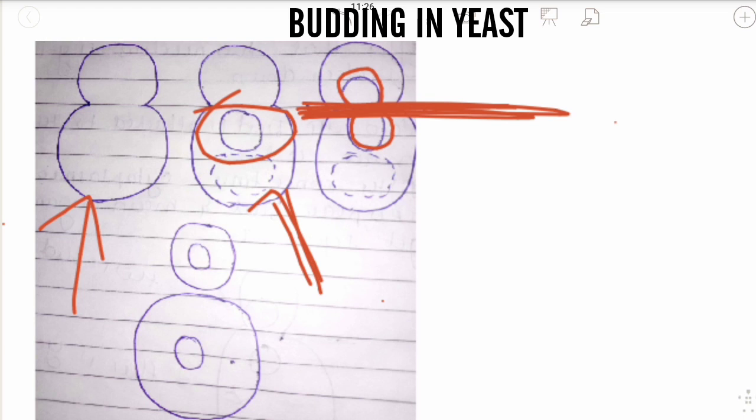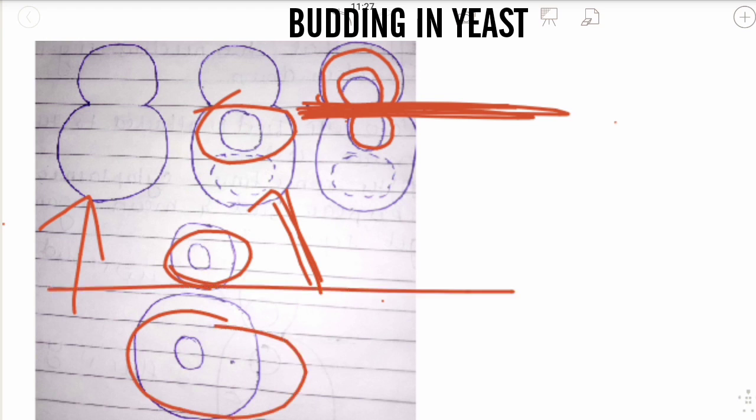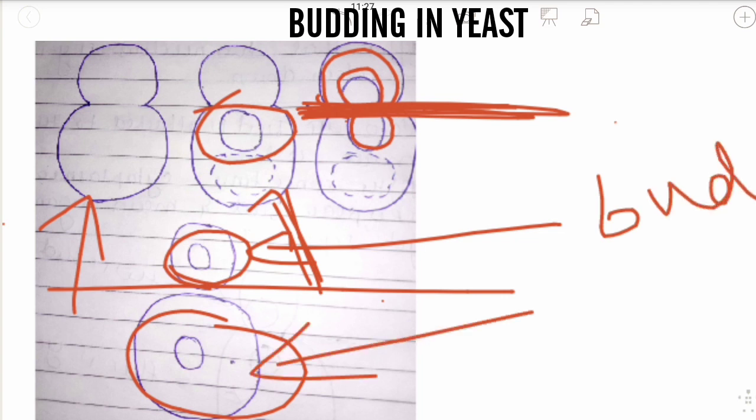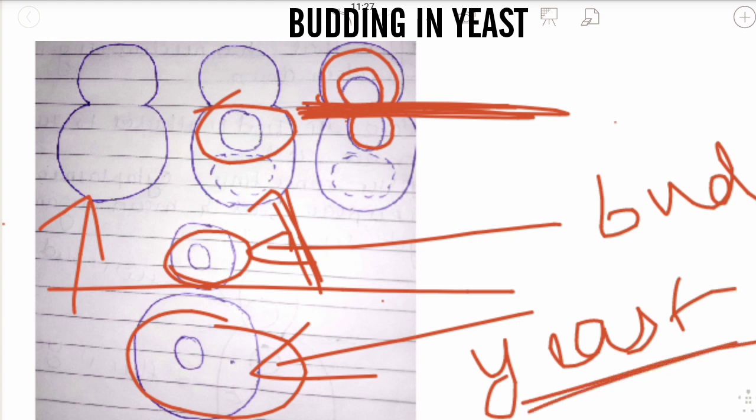Now the bud is attached to the main cell. After some time, cytoplasmic detachment takes place. Here the bud and the main organism get separated from each other due to the cytoplasmic detachment. This is the bud and this is yeast. Here unequal division takes place because we know that the bud is small and yeast is very large.